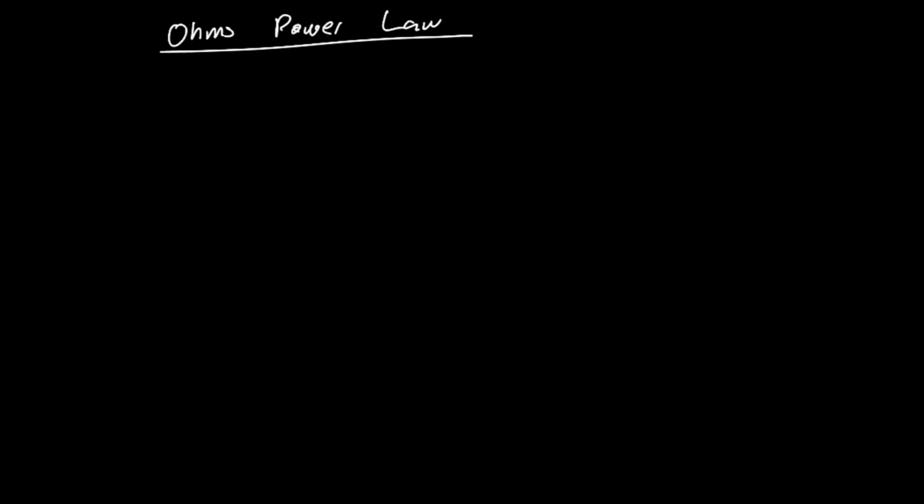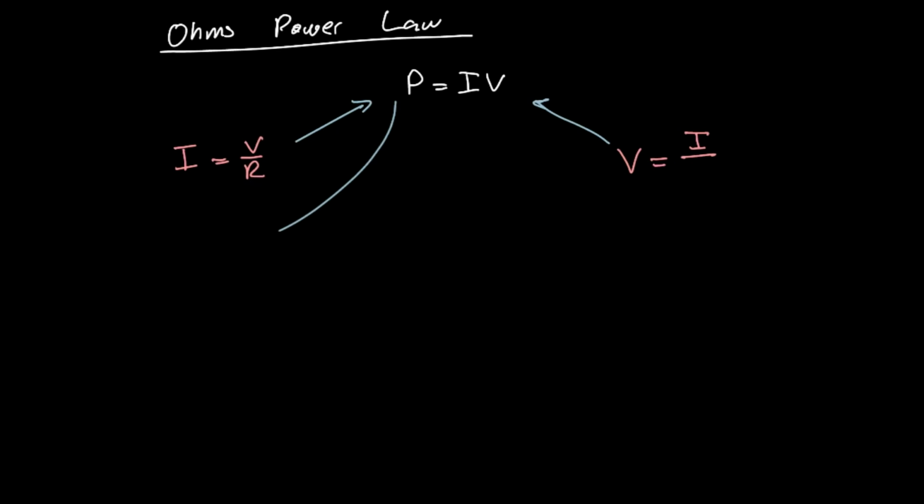So we can take this a little further. Let's start out with our power law. We also know that current is V over R, and we know that our voltage is equal to I times R. If we plug these into our power equation, we get something else out.